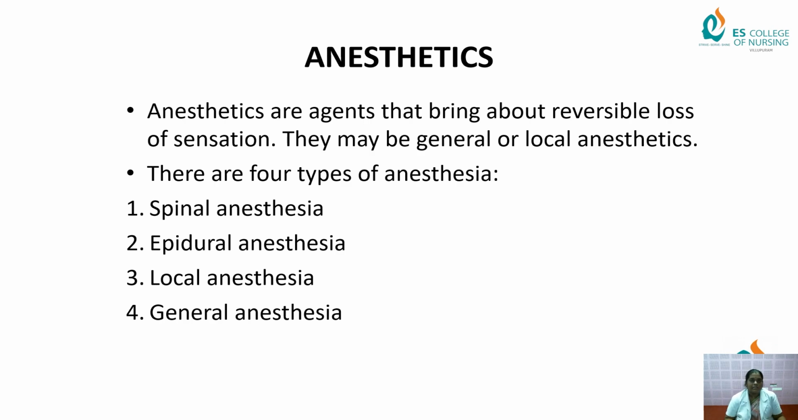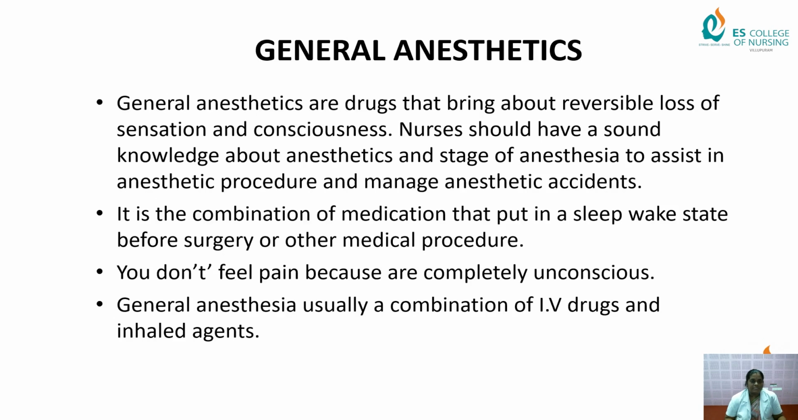There are two ways of introducing anesthetics into our body, and there are four types of anesthesia available: spinal anesthesia, epidural anesthesia, local anesthesia and general anesthesia. First we see general anesthesia. General anesthetics are drugs that bring about reversible loss of sensation and consciousness. A nurse should have sound knowledge about anesthetics and the stages of anesthesia to assist in the anesthetic procedure and manage anesthetic accidents.